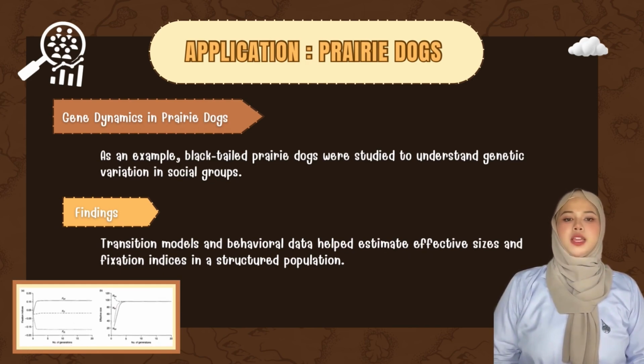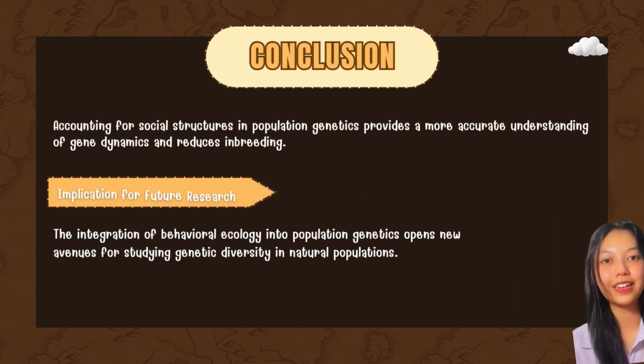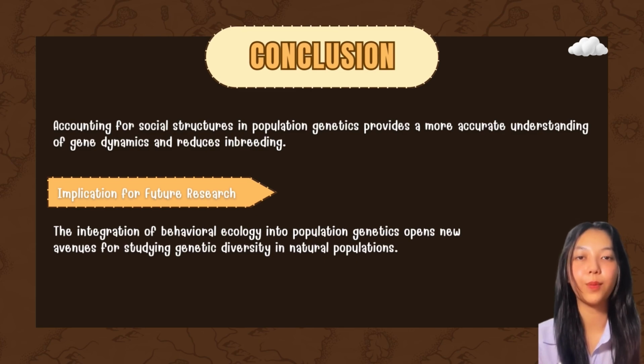As an example, the black-tailed prairie dog was studied to understand genetic variation in social groups. Findings: transition models and behavioral data help estimate effective size and fixation indices in a structured population. Conclusion: accounting for social structure in population genetics provides a more accurate understanding of gene dynamics and reduces inbreeding. Implication for future research: the integration of behavioral ecology into population genetics opens new avenues for studying genetic diversity in natural populations.